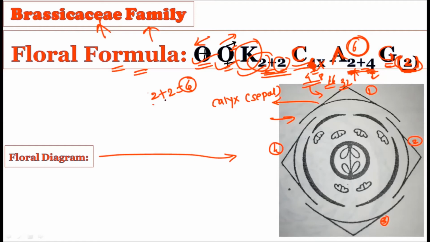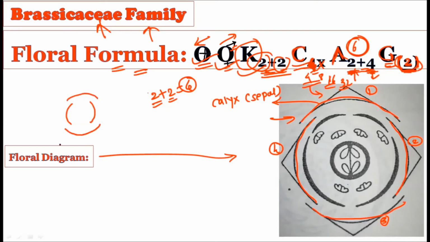Now see the 2+2 arrangement we have shown in the floral formula. Why? Because see, of the sepals, 2 are present on the inner side, like this, and 2 are present on the outer side. So the arrangement is like this: 2 are on the inner side and 2 are on the outer side.